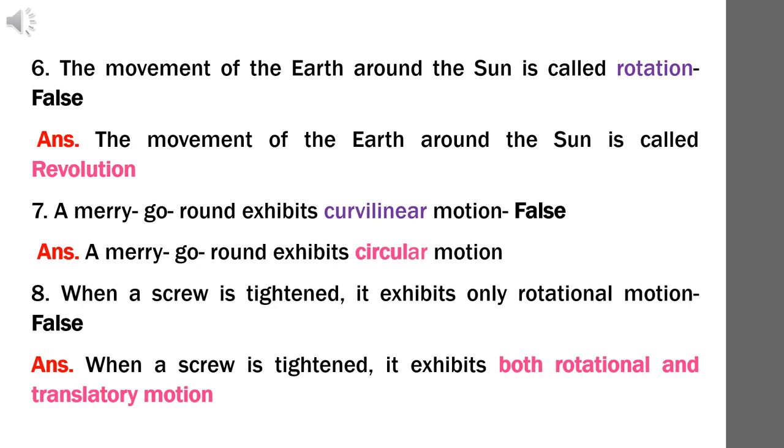The correct statement is, a merry-go-round exhibits circular motion. Question number 8. When a screw is tightened, it exhibits only rotational motion. Answer: false. The correct statement is, when a screw is tightened, it exhibits both rotational and translatory motion.